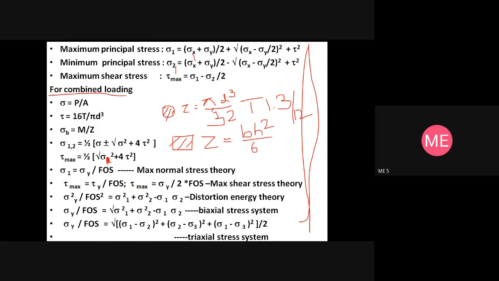All of you please note down all the equations without fail.